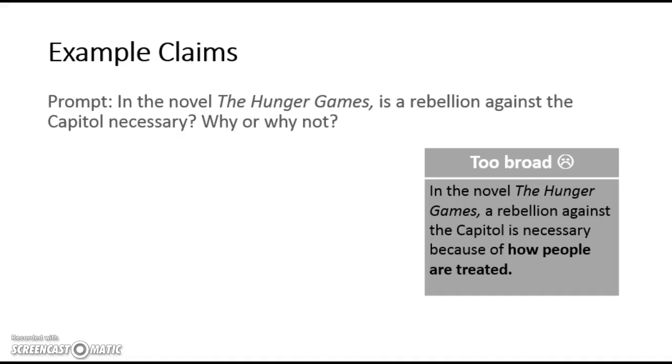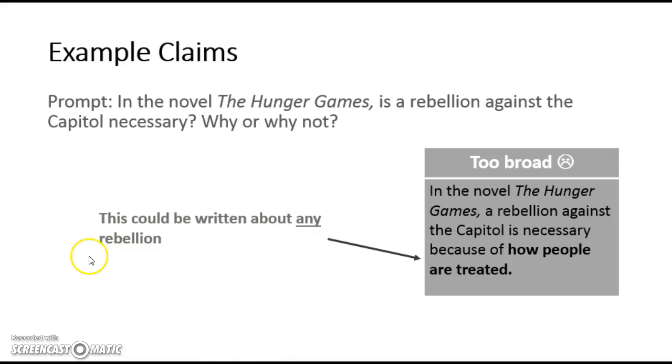Here's another example that's too broad. In the novel The Hunger Games, a rebellion against the Capitol is necessary because of how people are treated. This example is too broad because it can be written about any rebellion in any book or history.